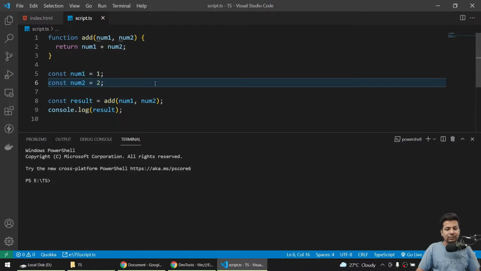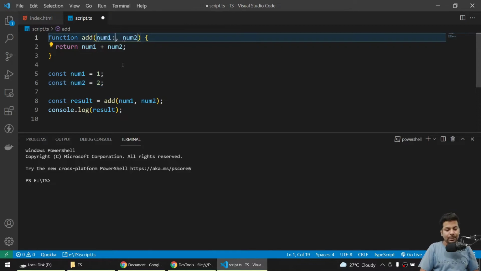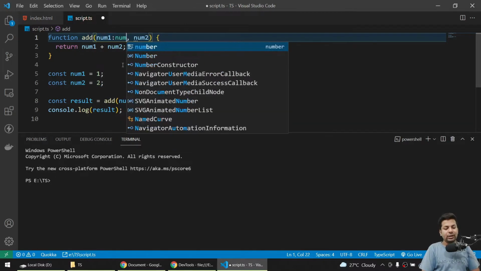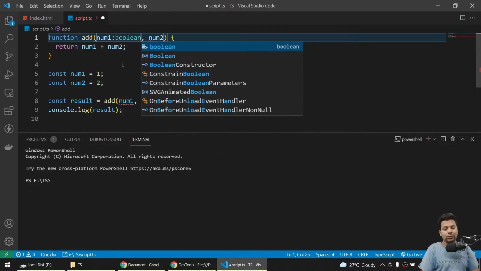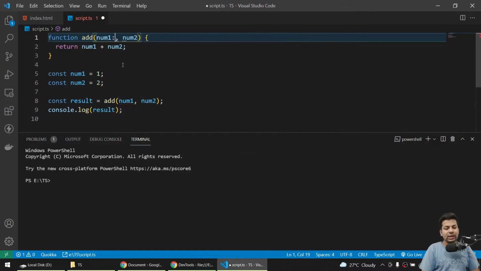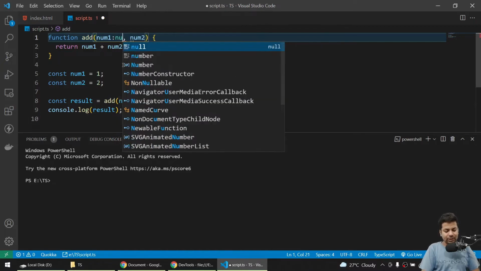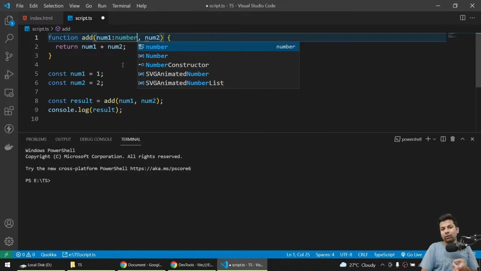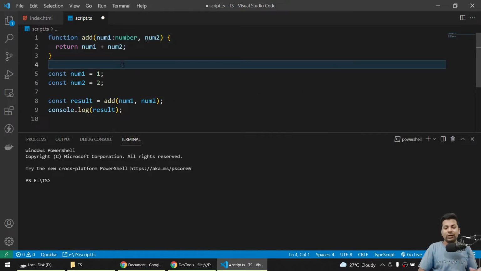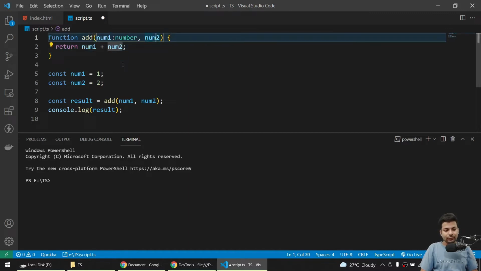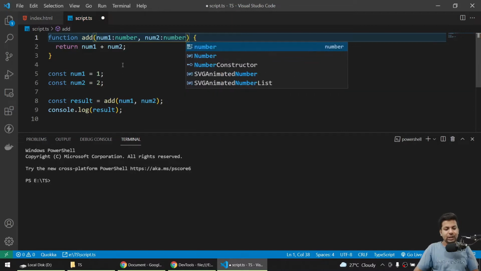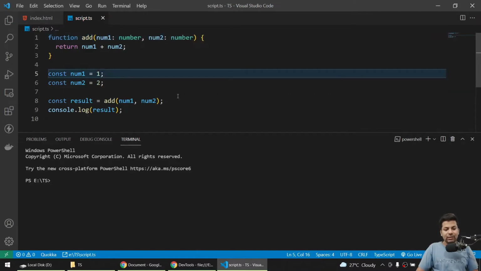If I save it, everything's fine, but you can see here it's telling me you haven't declared what type of parameter will come in. So I can say it will come as a number, or as a string, or as a boolean, you know, true or false. So here I'll say it will come as a number. By number it will take floats, integers, whatever values there are, it will take all. In num2 also I'll say it will come as a number. Normal, nothing much, everything's looking fine to me.